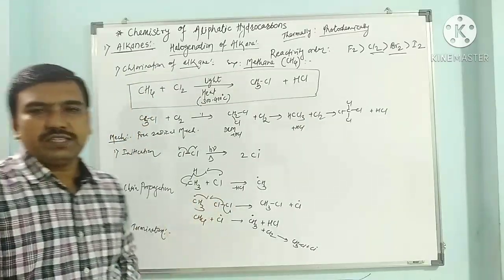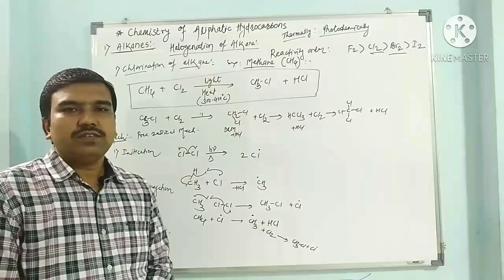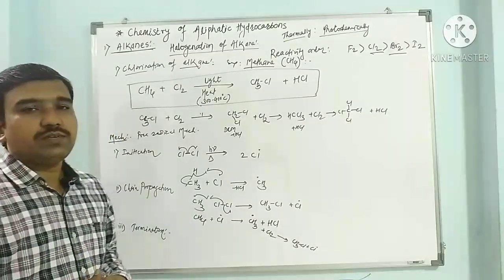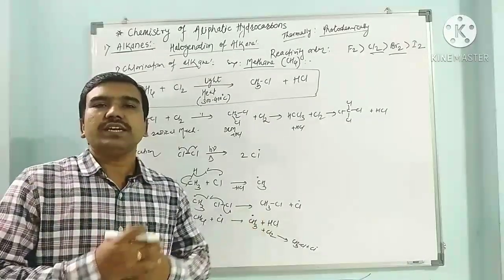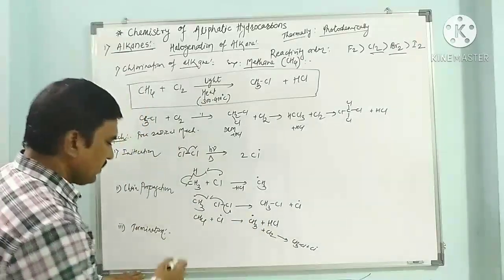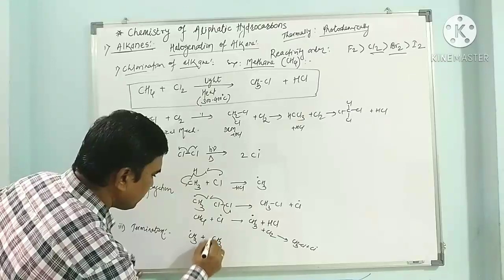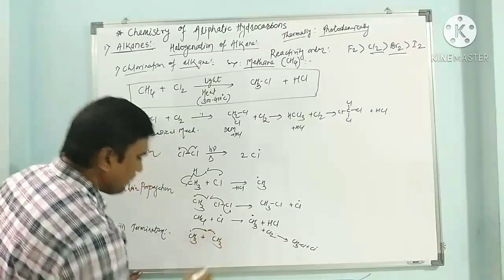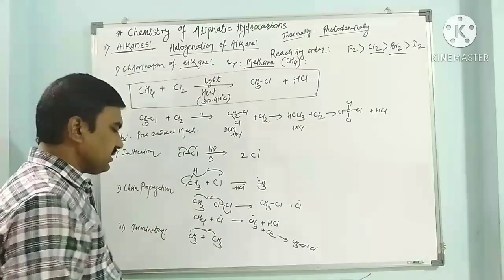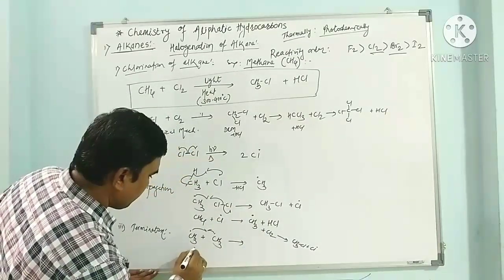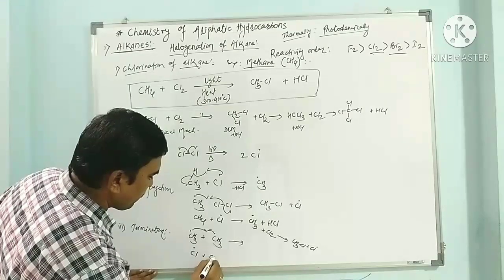Now we have to terminate this. Once we get this methyl chloride, we can terminate. How does the termination take place? Termination takes place when similar radicals combine with each other. When a methyl radical is available there, this methyl radical may combine with the same methyl radical. So all the available radicals may combine with each other and give products, and the reaction may terminate or conclude.